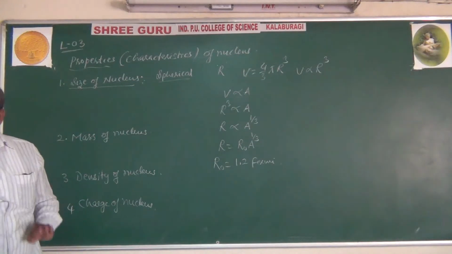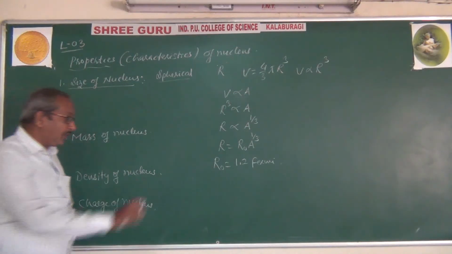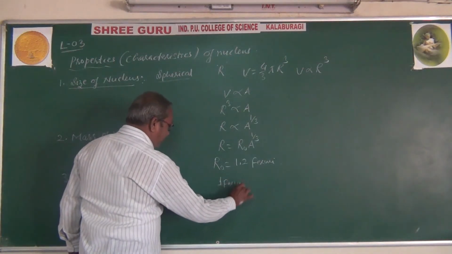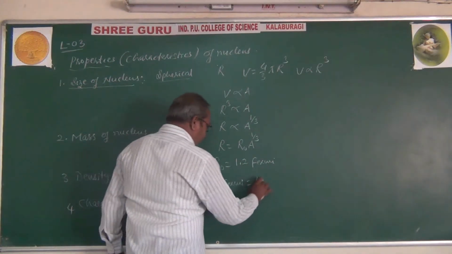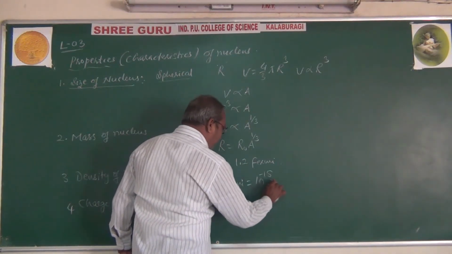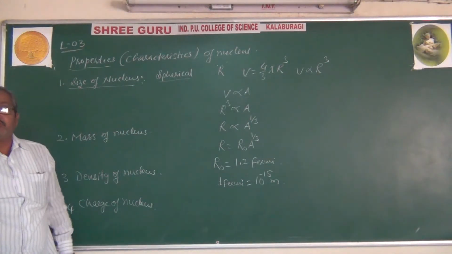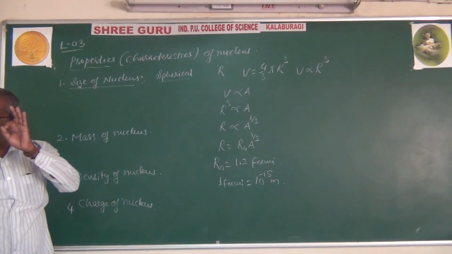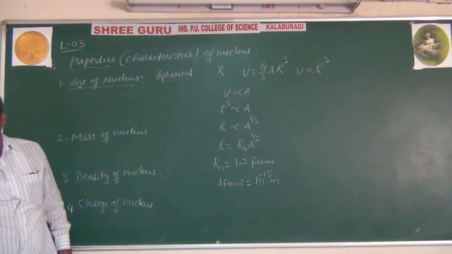Fermi is the unit of length, and 1 Fermi equal to 10 raised to minus 15 meter. Because the nucleus is very small in size, nuclear dimension is in the order of 10 raised to minus 15 meter.